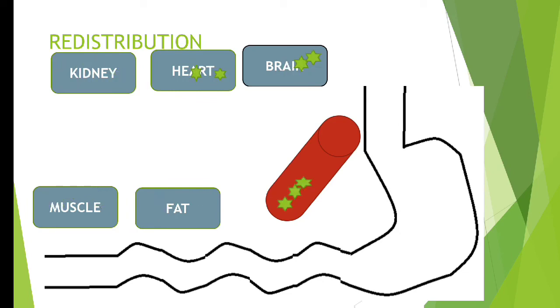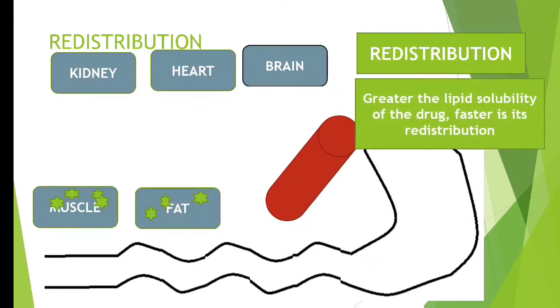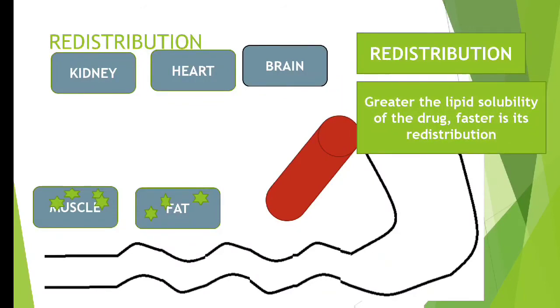Okay, so this was distribution and this is redistribution. Basically redistribution means the drug is moving from the organs which were richly perfused to the organs which are now poorly perfused. It is said that the greater the lipid solubility of the drug, the faster will be its redistribution.